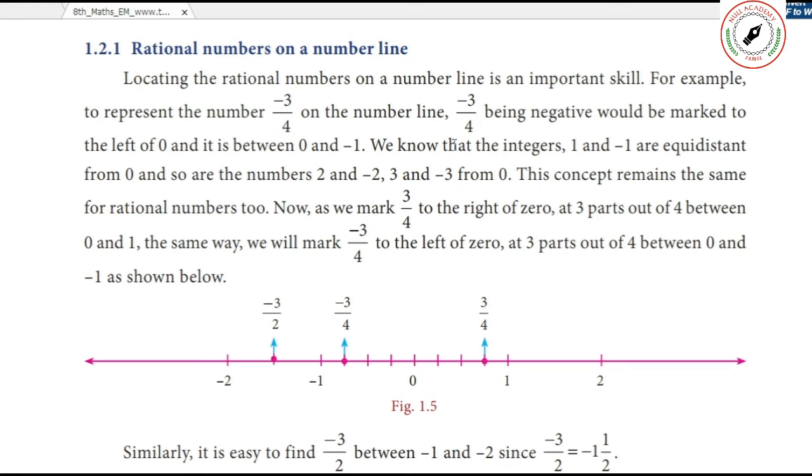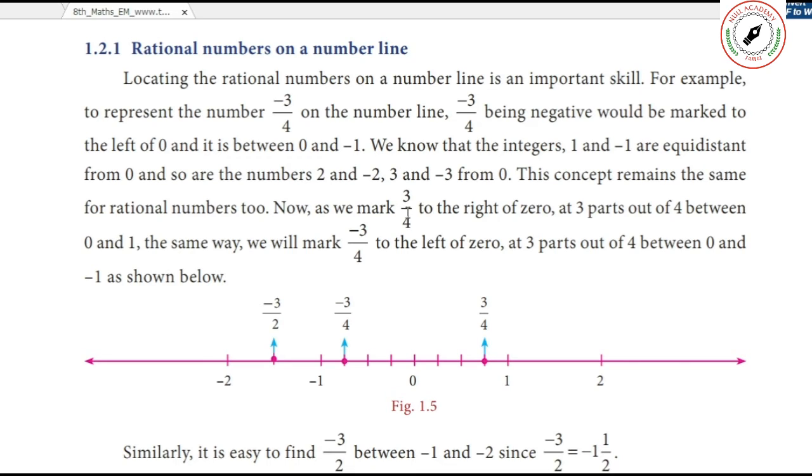See, you just read this one. -3/4 on the number line. Being negative, it would be marked to the left of 0, between 0 and -1. We know that integers 1 and -1 are equidistant from 0, and so are the numbers 2 and -2, 3 and -3. This concept remains the same for rational numbers also.